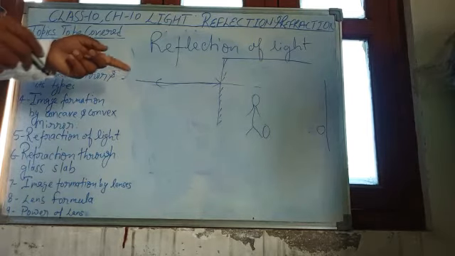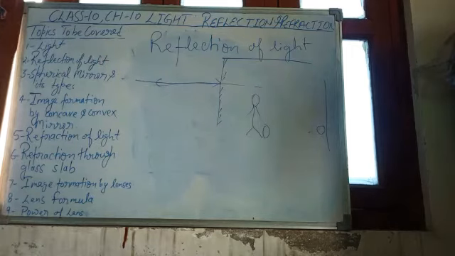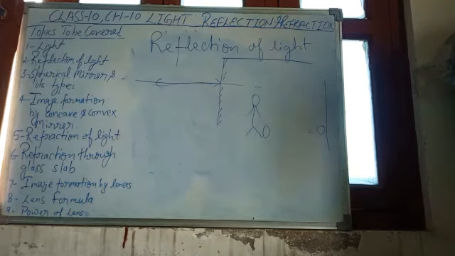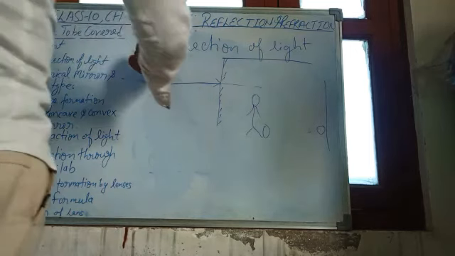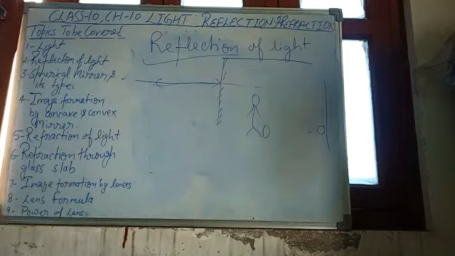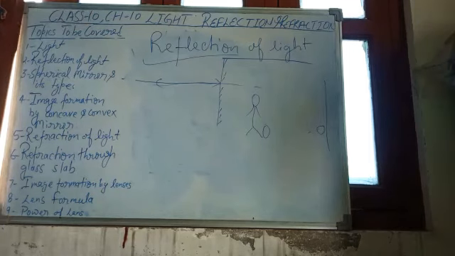When a light ray strikes an opaque surface, it gets bounced back. That is known as reflection of light ray. So now you can write down the definition of reflection of light: the bouncing back of a light ray when it strikes a boundary is called reflection of light.